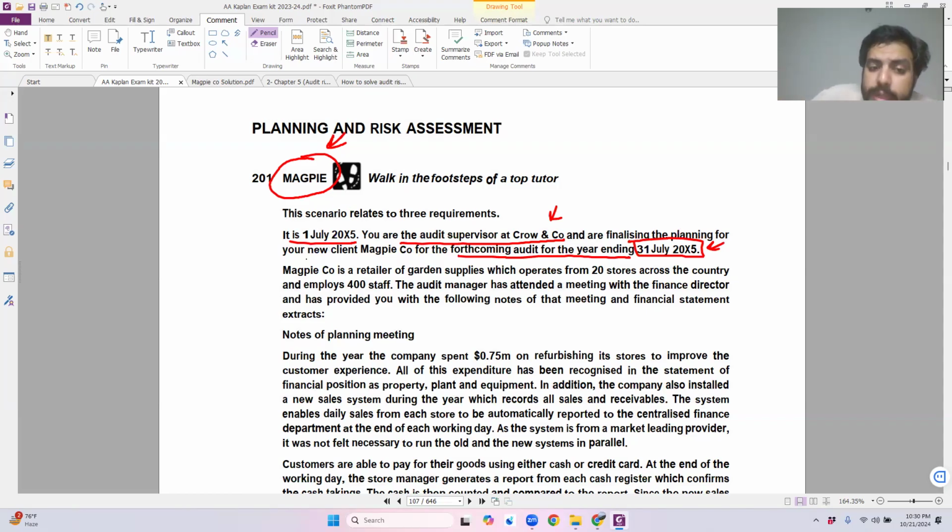Okay, but there's one risk there: new client. And the hack that I shared with you stated that whenever an auditor is auditing a new client, there is always a risk. What is the risk? The risk is that the auditor might not be able to identify any kind of misstatements within the financial statements. Why? Because the auditor has no knowledge or past experience of this client. He does not know if the management integrity is still there or not. He does not know any of that.